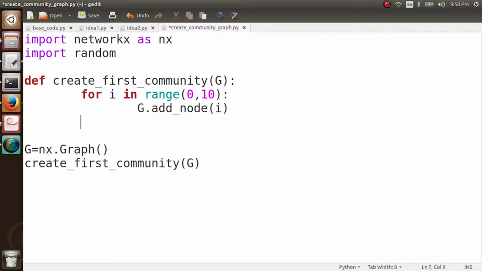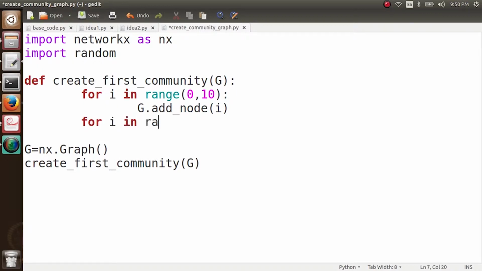Next I want to add some links. So how do I add some links? As we know, these are 10 nodes and there are 10 choose 2 possible edges between these nodes. So I'll take every edge and I'll put every edge with a probability of 0.5. So I'm doing exactly what happens in an Erdos-Renyi graph, but I'm just coding it manually.